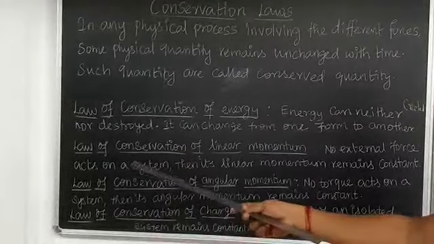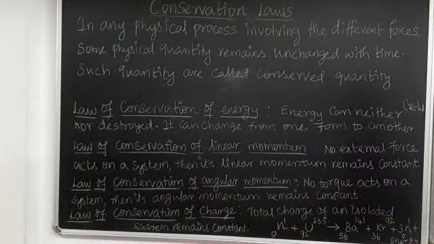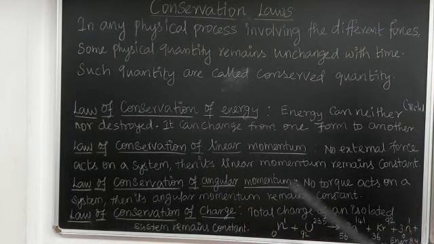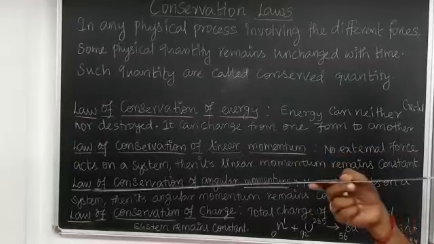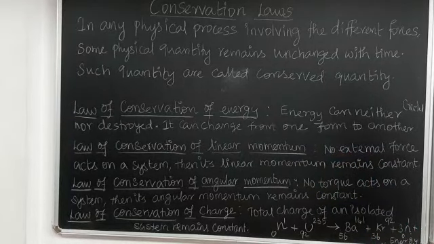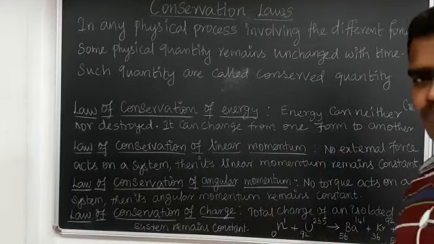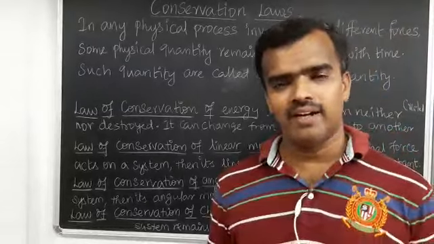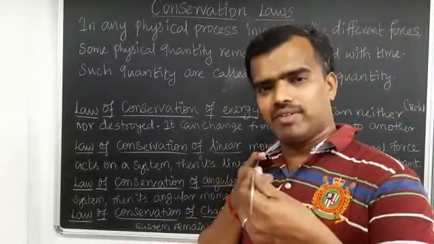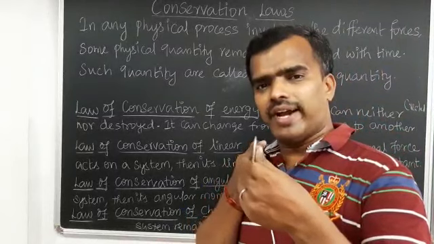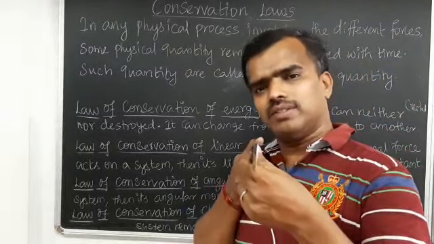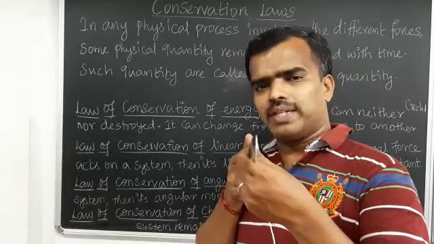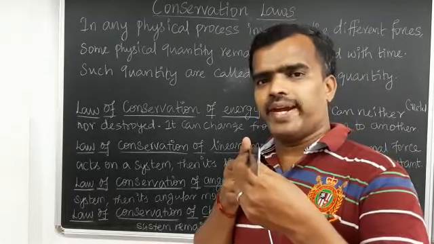And the law of conservation of linear momentum. So, what is linear momentum? The momentum takes place in a straight path, a straight line. If no external force acts on a system, then its linear momentum remains constant. Any very good example? If you are firing a rifle, before firing, its momentum is conserved at 0.